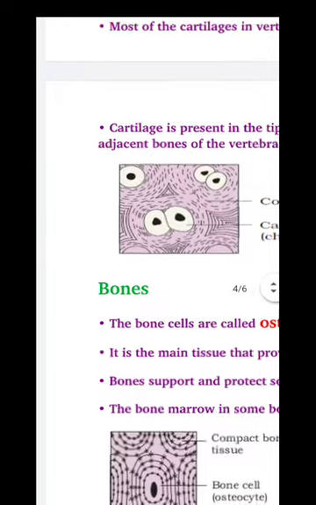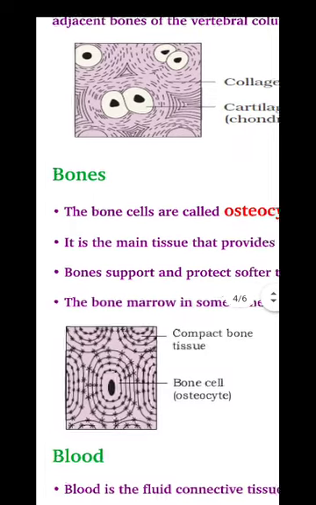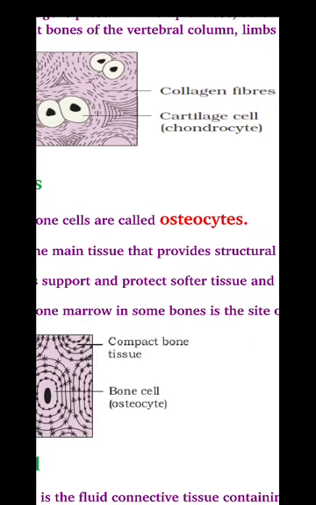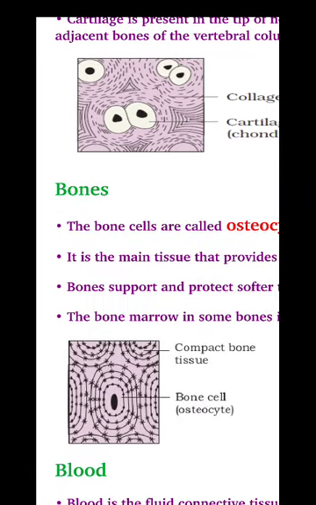Now next is the bone. Bone is also a specialized connective tissue, and its cells are known as osteocytes. Chondrocytes and osteocytes, and the protein found in bone is ossein, O-S-S-E-I-N. And in cartilage, chondrin, C-H-O-N-D-R-I-N. Ossein in bone and chondrin in cartilage. Osteocyte and chondrocyte.